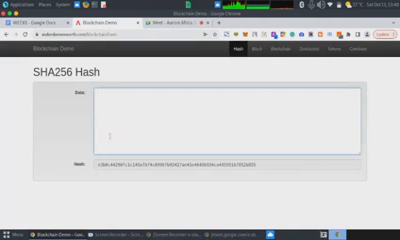Before I proceed, I would also like to explain what a hash is. Hashing is basically passing data into a function to generate a fixed length random string. Can we all see my screen?